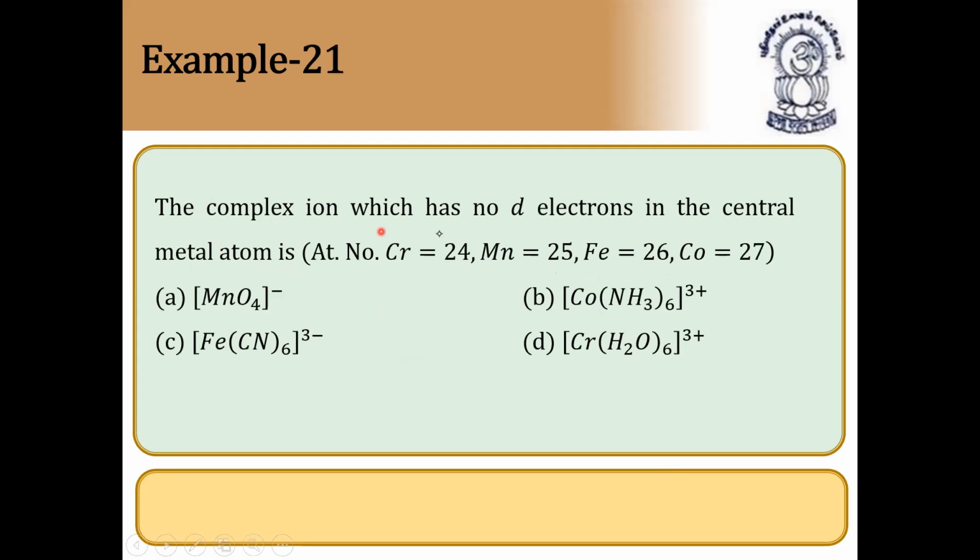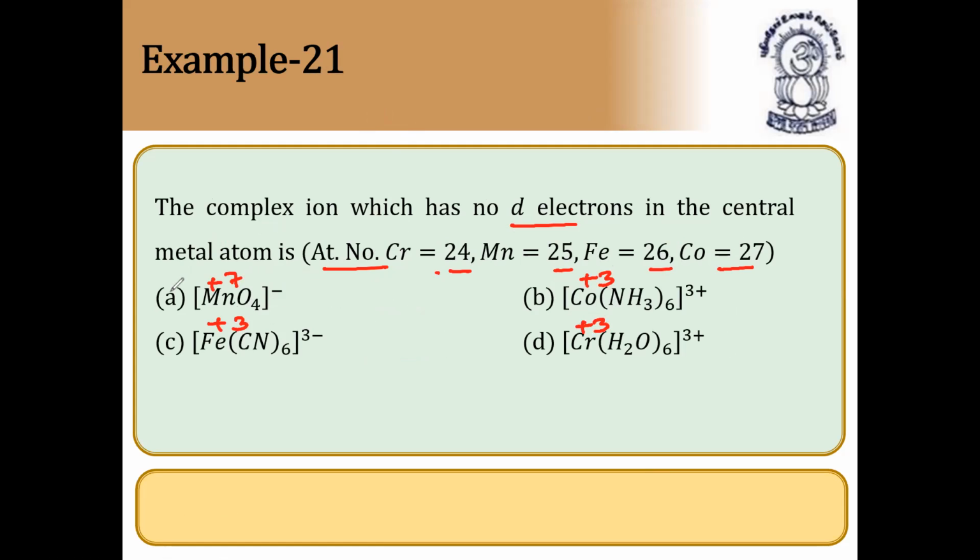Next question. The complex ion which has no d electrons in the central metal atom. No d electrons, very, very important. So you have to see the configuration. The central metal atoms are chromium, atomic number 24, manganese 25, iron 26, cobalt 27. We can find the oxidation state of manganese here: +7. It is clear. Here it is +3, this is also clear, and here it is +3 again, and +3 again.